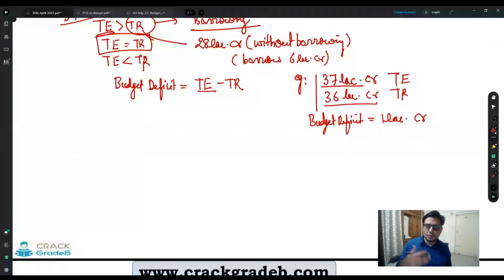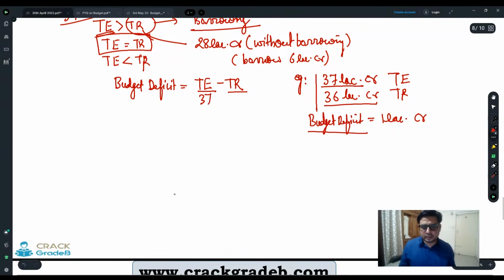So some students say, sir, you told us that practically there is no budget deficit because the government is going to increase the borrowing. But generally what happens in this situation? The government is saying that their expenditure is 37 and their receipts is 36. So while presenting those estimates, maybe the finance minister is going to insist that we have restricted our borrowings, and we are hopeful that we are going to increase our tax receipts to match this expenditure.